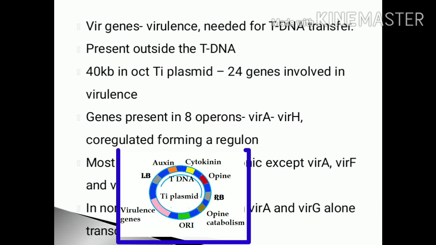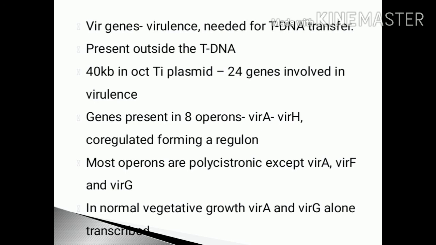Vir genes or virulence genes, which are needed for the transfer of tDNA, are present outside the tDNA region of the Ti plasmid. It is 40 kilobase pair in octopine Ti plasmid. 24 genes are involved in virulence. These genes are present in 8 operons from VirA to VirH, and they are co-regulated to form a regulon. Most operons are polycistronic except VirA, VirF and VirG. In normal vegetative growth, VirA and VirG alone are transcribed.